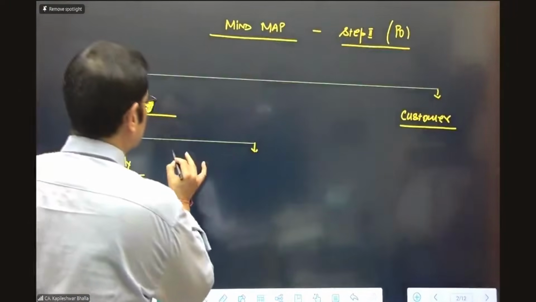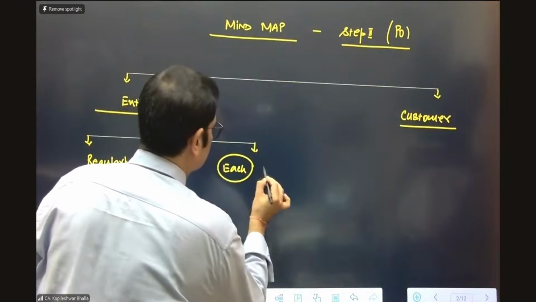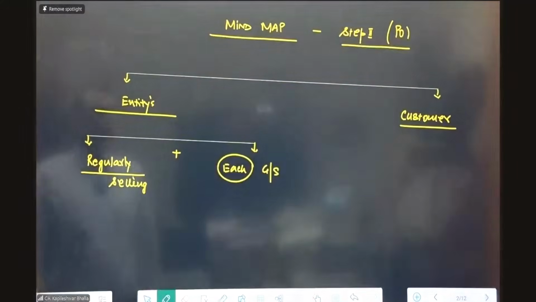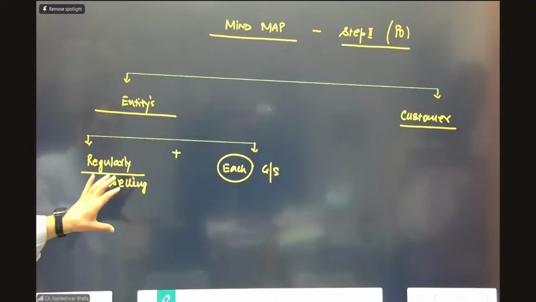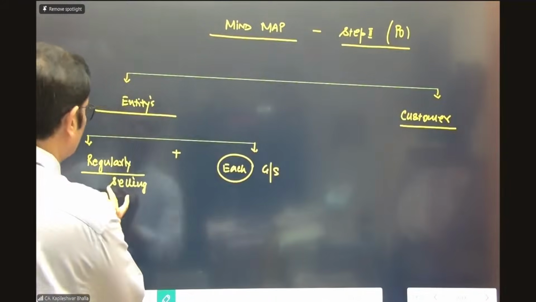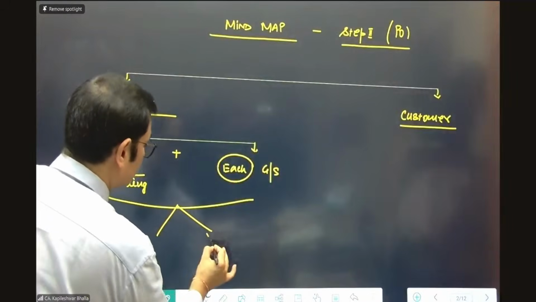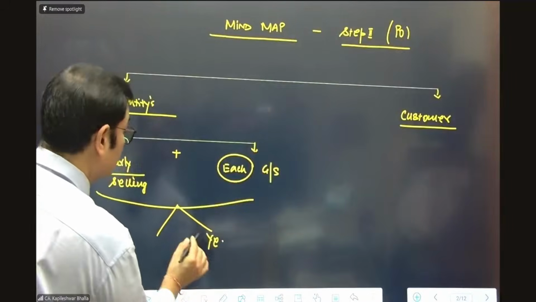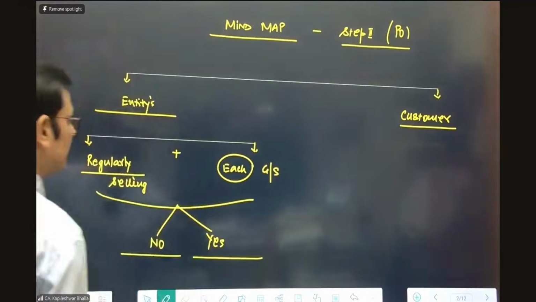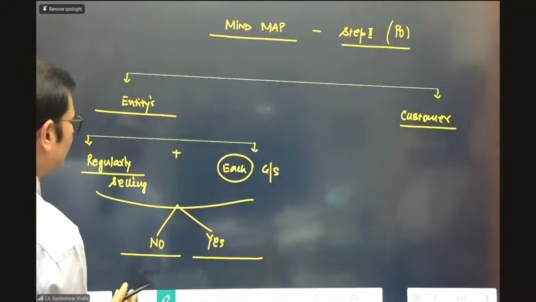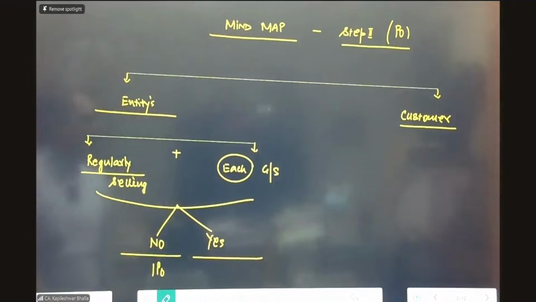And the second is that they're regularly selling each good and service in the bundle separately. So the answer is either a yes or a no. In rare cases, you will get the answer no. If the answer is no, then undoubtedly it is a single performance obligation.